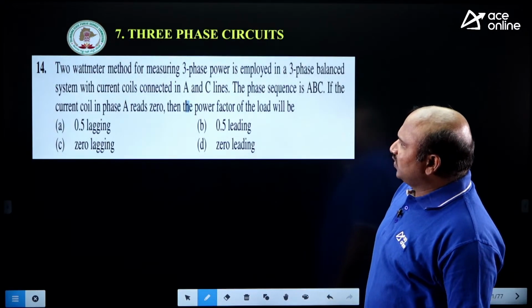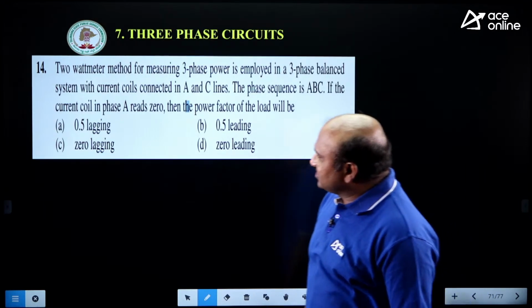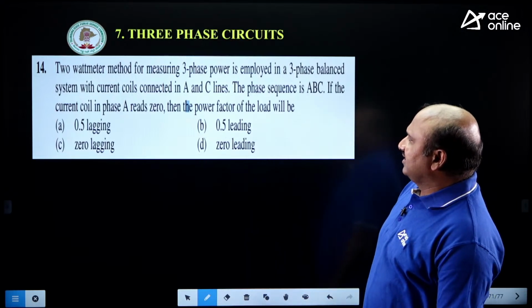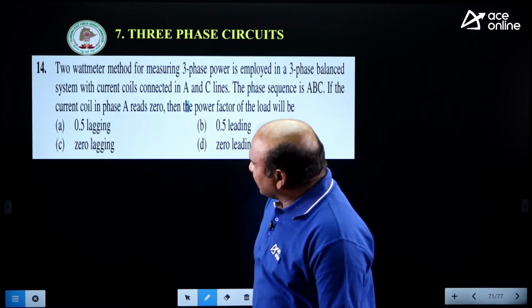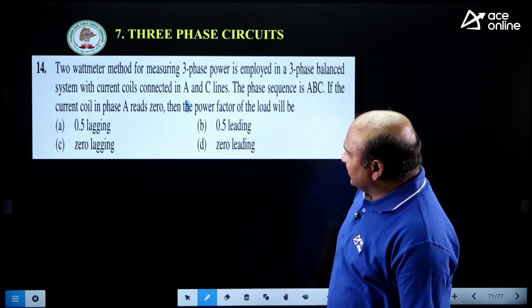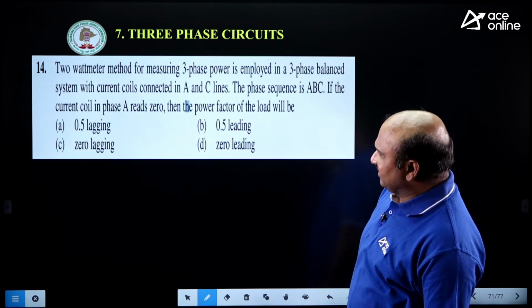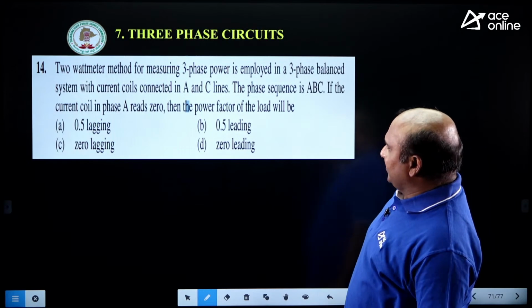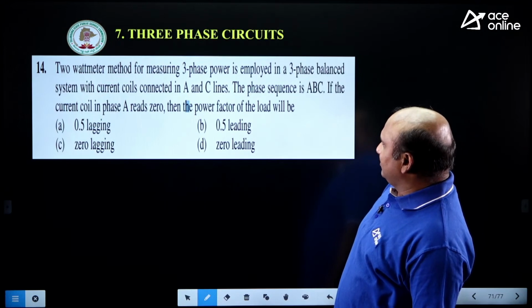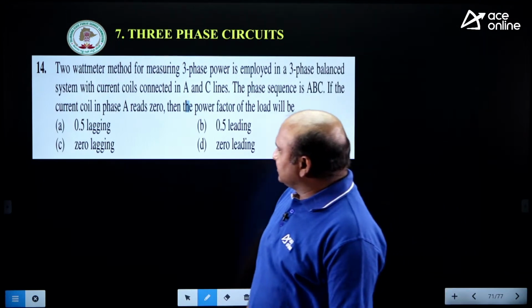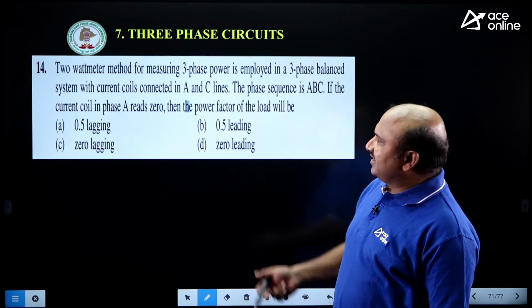Now, 2 wattmeter readings for measuring 3-phase power are employed in a 3-phase balanced system with current coils connected in A and C lines. The phase sequence is ABC. The current coil in phase A reads 0. Then the power factor of the load will be? Then definitely you can get it. Tell me this. This is a good example. In the 2 wattmeter method, power is measured in a 3-phase balanced system with current coils in A and C lines.